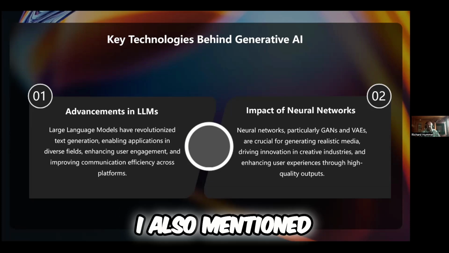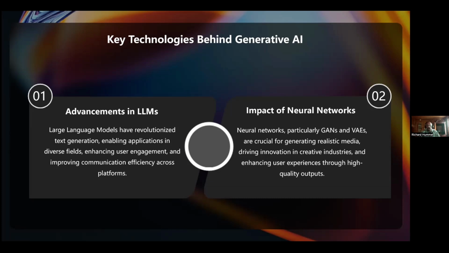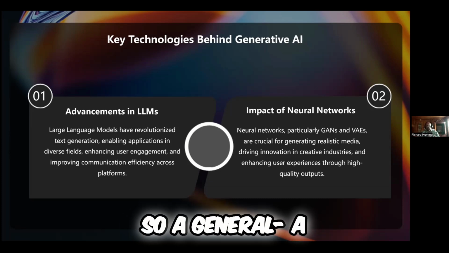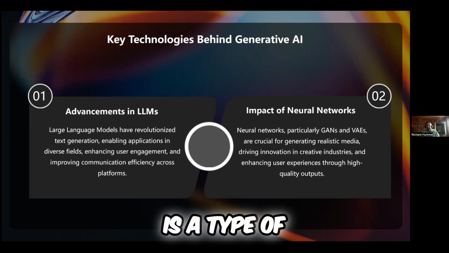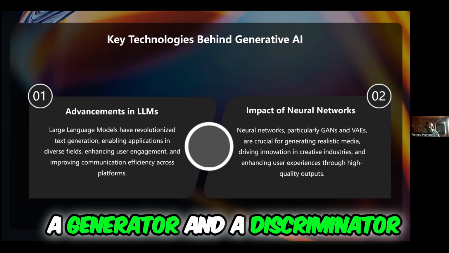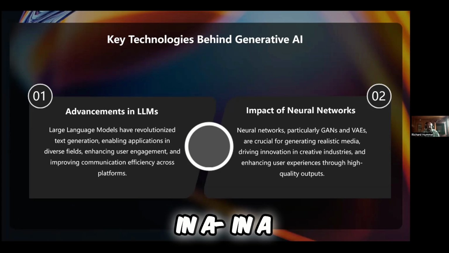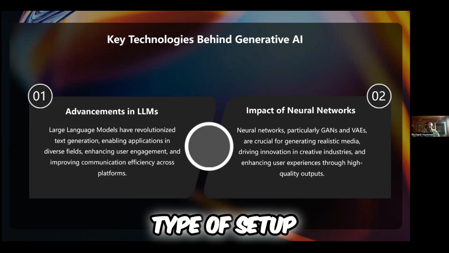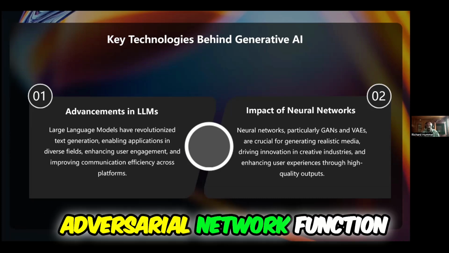So I also mentioned generative adversarial networks, or GANs. A generative adversarial network is a type of neural network architecture where two networks, a generator and a discriminator, compete against each other in a game theoretic type of setup. So how does a generative adversarial network function?